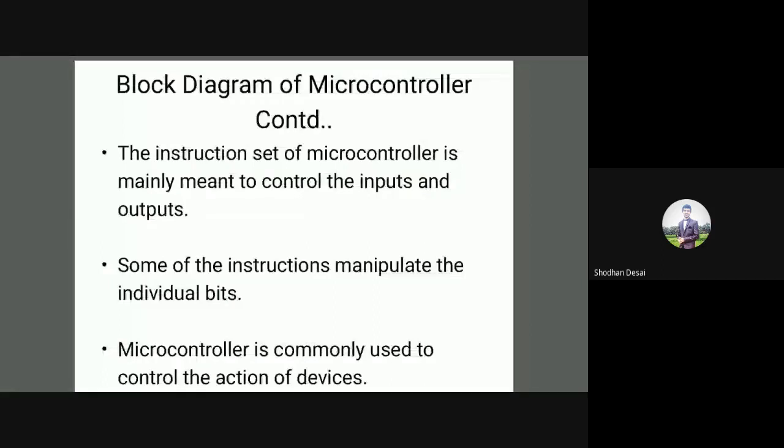Some of the instructions manipulate the individual bits. In a microcontroller, some of the instructions are meant for manipulating the individual bits. That is, we can read a single bit. So what is meant by a bit? A bit can be either 0 or 1. Yes or no? So we can read a single bit, or we can write a single bit. We can read 1 or write 1. We can read 0 or write 0 into the single bit memory location. That is what is meant by instructions manipulating the individual bits. A microcontroller is commonly used to control the action of devices.